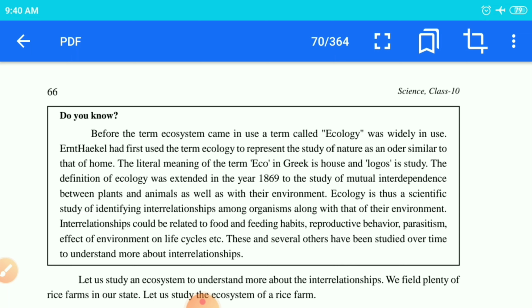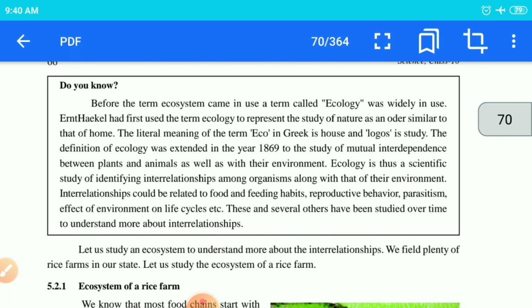It is a scientific study of identifying the interrelationship among the living organisms present in that environment. Okay children, then the interrelationship between food and feeding habits, reproductive behavior, and the effect of the environment on the life cycle will be included in your ecological study.